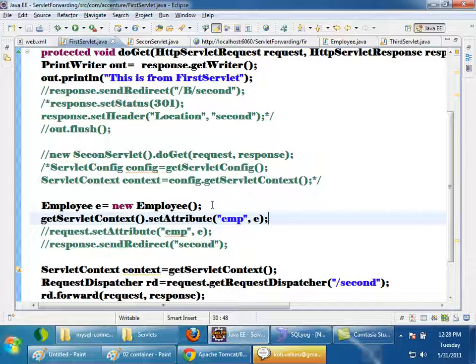The scope of an attribute which is set in the request object is request scope. Means once the request is served, they are destroyed. So that's why we say it is request scope. So we understood about two scopes: application scope and request scope.